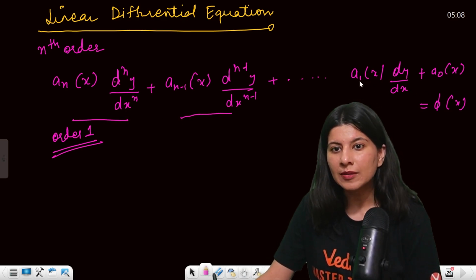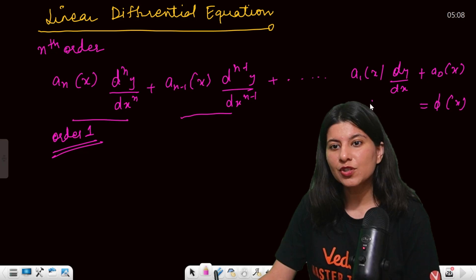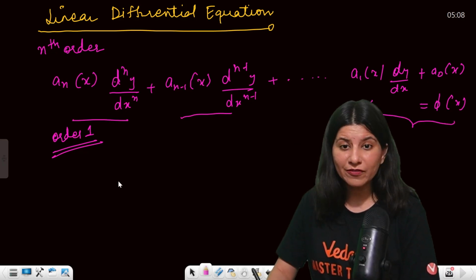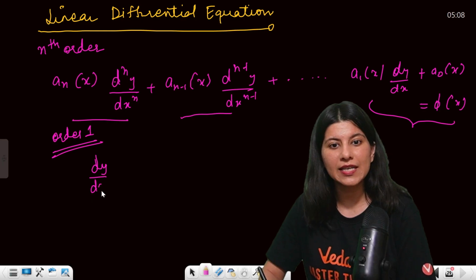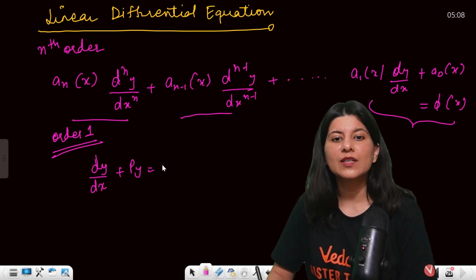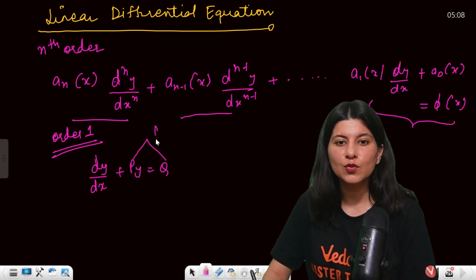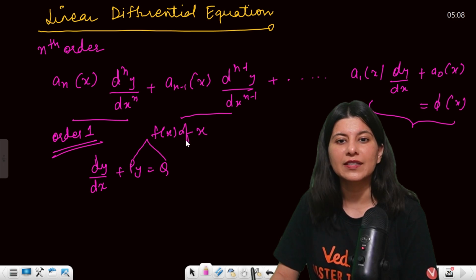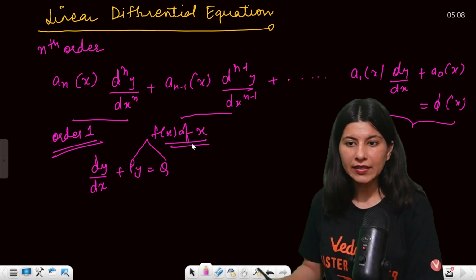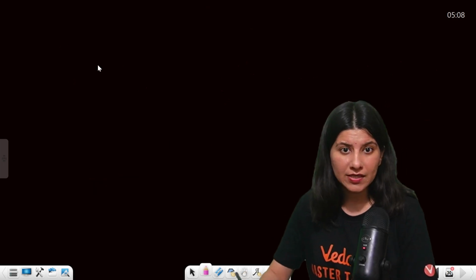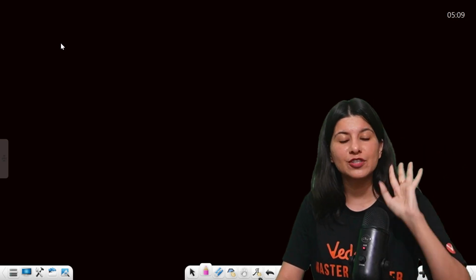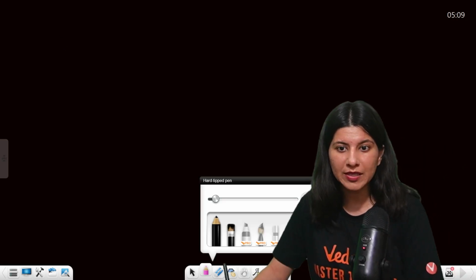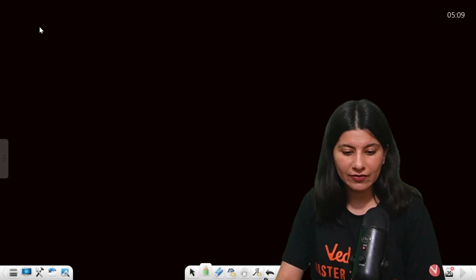So if it is of order 1, everything else is cancelled out. Can you see? It is going to be just this part. So a linear differential equation of order 1 will look like dy by dx plus py equals q, where p and q both are functions of x. Okay, let me give you a few samples so that you understand. Form identification is the key in differential equation, right? I have already told you multiple times.